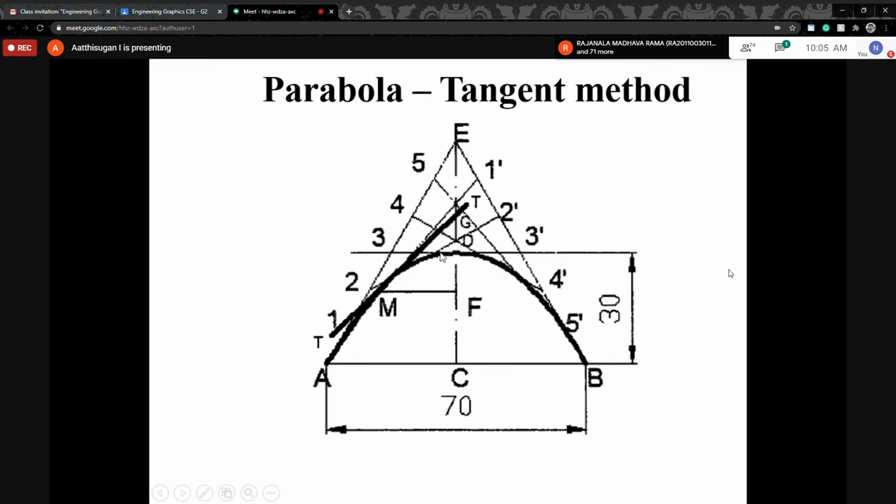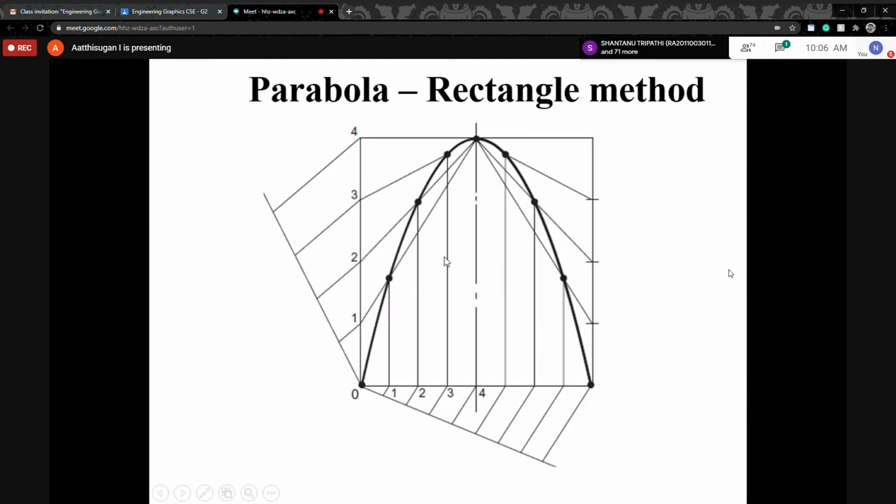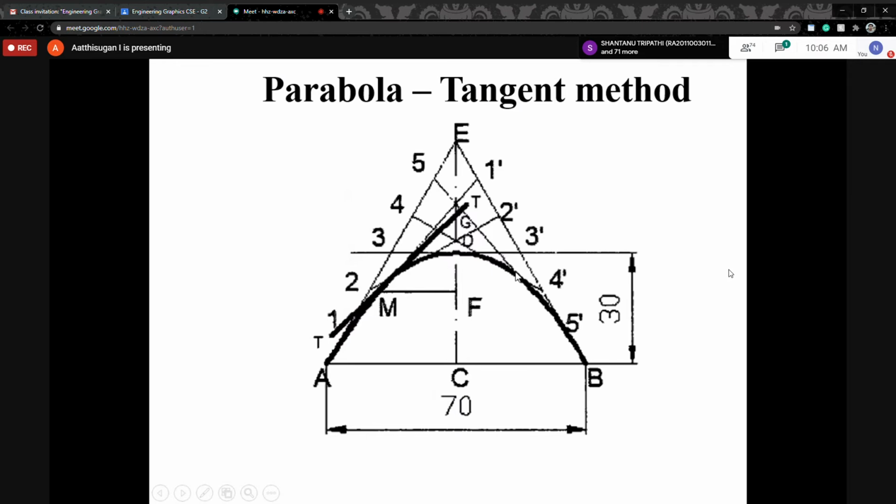Next, now 3 3. This is the 3 3 line. Normally you'll go up to the line along this line, but after 3 3, just move the distance. Now 4 4 is coming. Sorry, 4 4 is going down. So along that 4 4 line, just move the curve down up to here. Next is 5 5, it is crossing here. So along this 5 5, just move the curve up to B point. So this is a simple division with fewer divisions. You can understand easily.